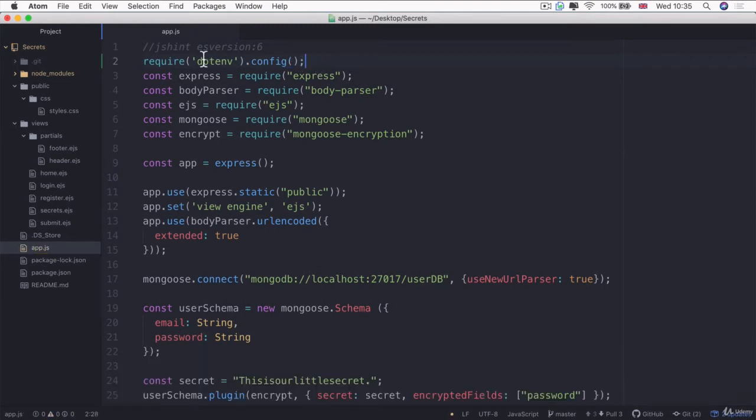And you can see in this case, we're not actually setting a constant for it, because all we need to do is just to require it and then call config on it, and we don't need it ever again. It will be active and running. And all we need to do now is to define our environment variables. Now, it's important that you put it right at the top, because otherwise, if you try to use an environment variable and it's not configured, then you won't be able to access it.